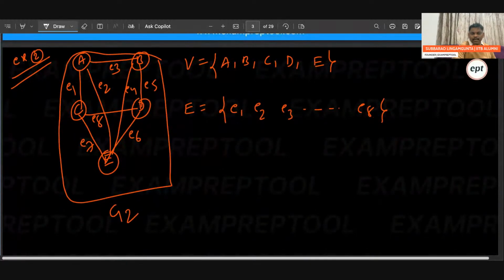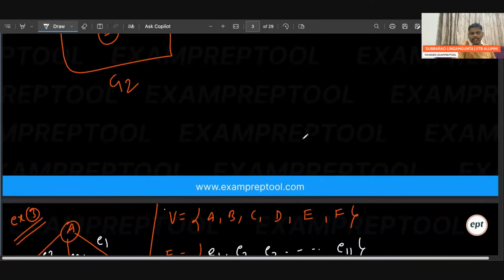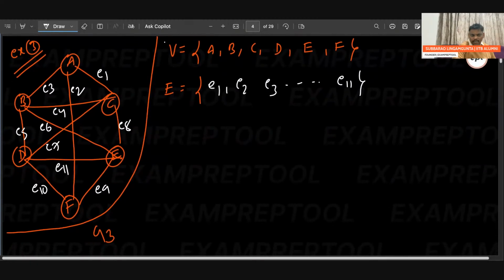In the second graph, G2, 5 vertices and 8 edges. Check properly, every line is called an edge. In graph G3, 6 vertices and 11 edges. Every line is called an edge.